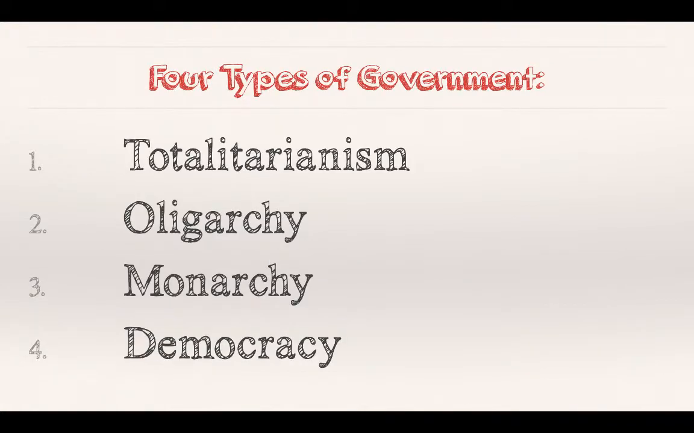So the 4 types are totalitarianism, an oligarchy, a monarchy, and a democracy. And I want to take a moment and go over each one and ask a question as we go.